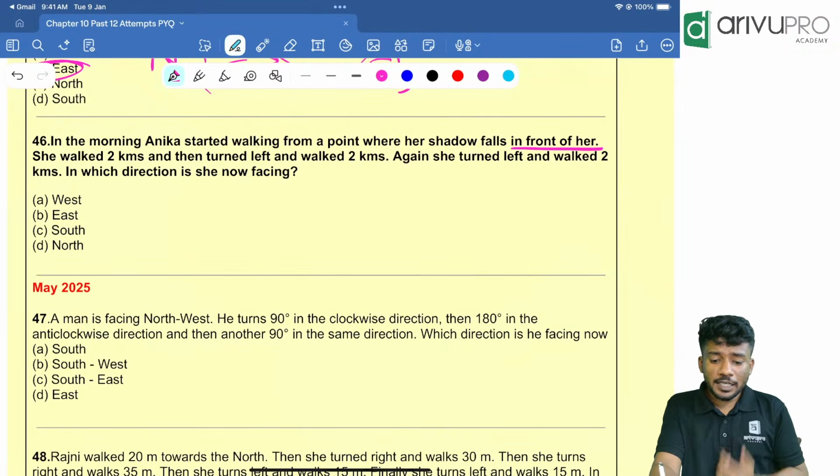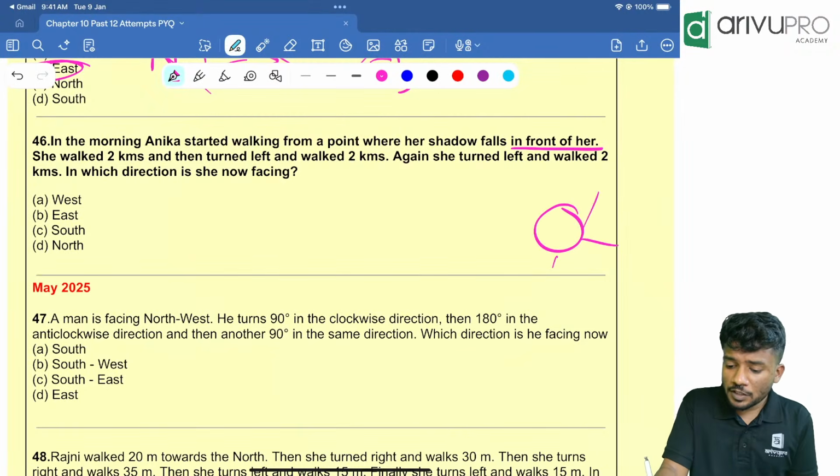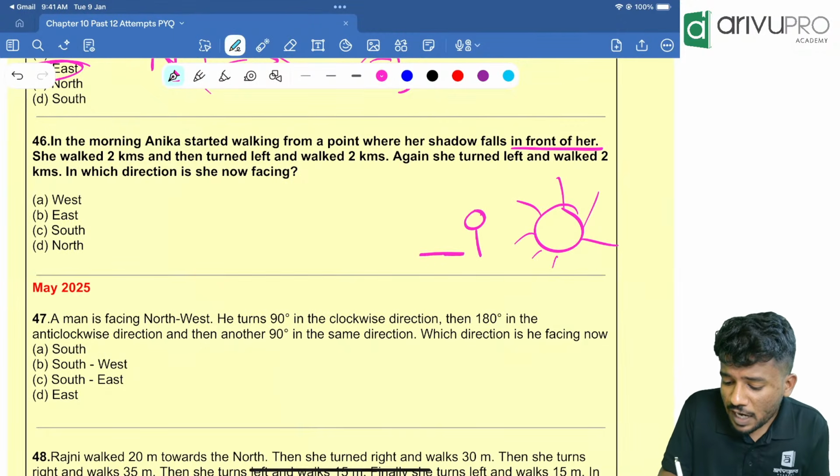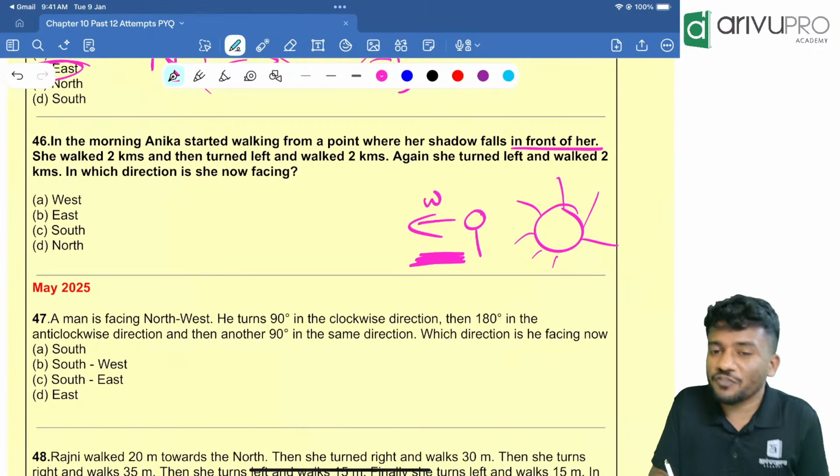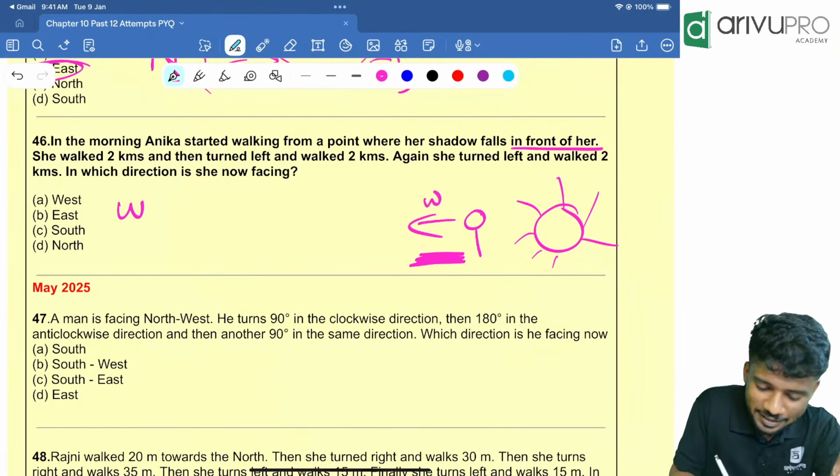In the morning, Anika started walking from a point where her shadow falls in front of her. What happens in the morning time? The sun rises in the east, and a person is standing and the shadow falls in front of him, which means that person is looking towards which direction? The initial direction is west.